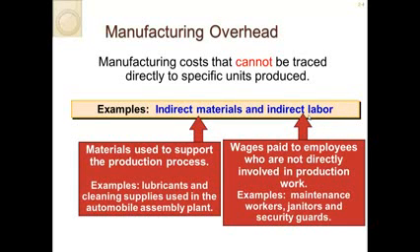Manufacturing overhead is costs that cannot be directly traced to specific units. This can sometimes be a hard concept to understand, but think about it this way: when you're doing cost accounting, you want to be very effective. You want to trace products that make sense, that can be directly traced, or that are easily traceable. Tracing thread and how many pieces of thread are going into a jacket is tedious and time-consuming and not necessarily beneficial.